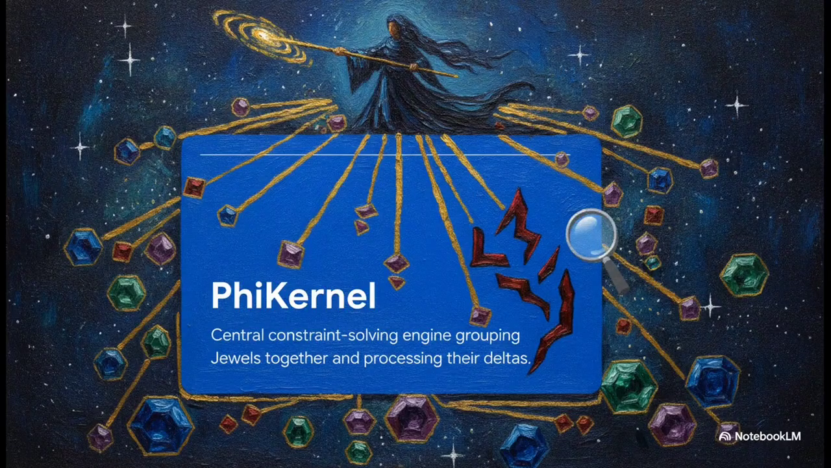Then we have the phi kernel. Think of this as the strict conductor of the orchestra. It takes in a collection of these joules and verifies their connections through specific constraints. The kernel doesn't just let joules change their states willy-nilly. No way. It bundles them up, takes their proposed changes, which it calls deltas, and meticulously projects what the network would look like if those changes were applied. If any single rule is broken across the edges connecting these joules, the kernel rejects the entire operation, period.